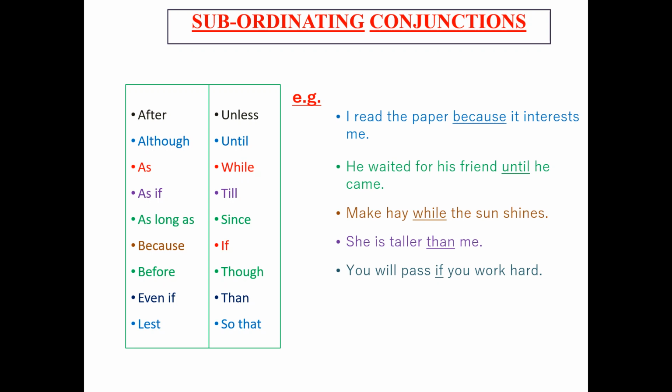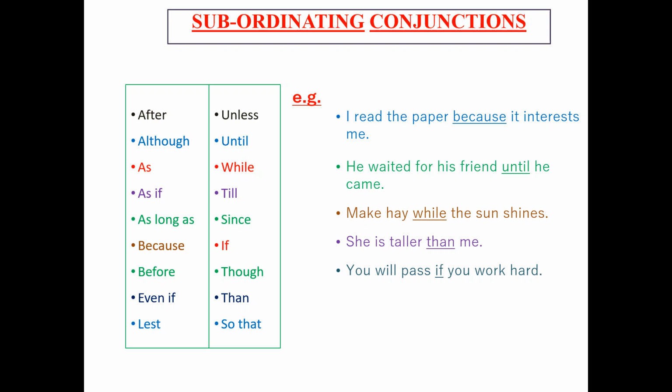Now let's look at some examples. I read the paper because it interests me. Now over here we see that I read the paper is the main sentence and the complete statement. It is not dependent on the other part. But over here we see it interests me. Now this part of the sentence is dependent on the first part. So the conjunction which is joining it is because, and that's why it is known as a subordinating conjunction, because it joins the dependent part of the sentence to the main statement.